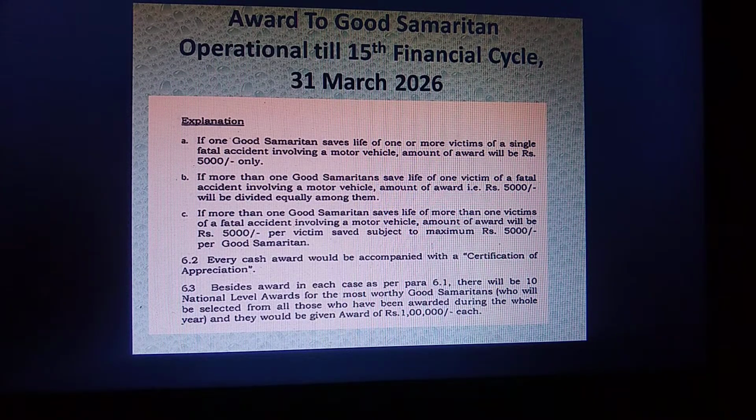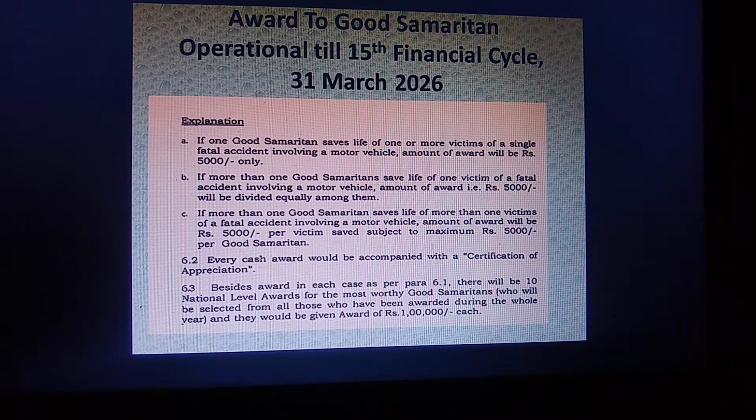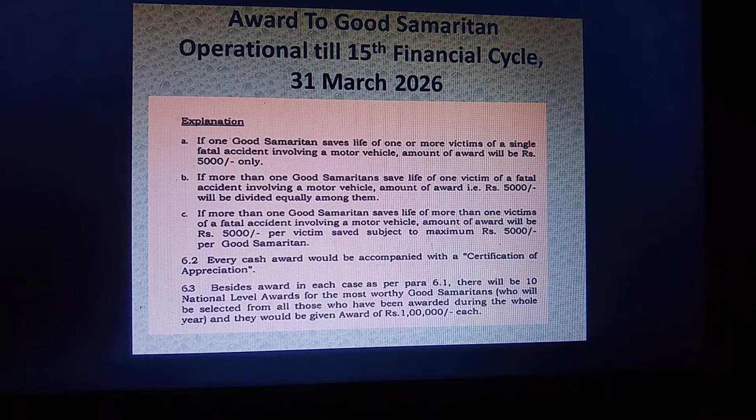So if a life is saved by a good Samaritan, then he is entitled to get rupees 5,000. But if there is more than one person, the amount of rupees 5,000 will be divided equally among them. And if there is more than one victim and they save more persons, then a person will get a maximum of rupees 5,000 per victim. This cash award will be given along with a certificate of appreciation. And apart from this, 10 national level awards for the most worthy good Samaritans will be given, each of rupees 1 lakh.